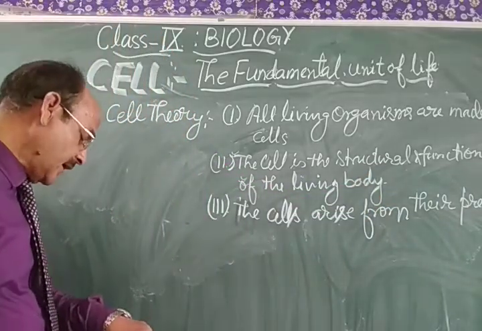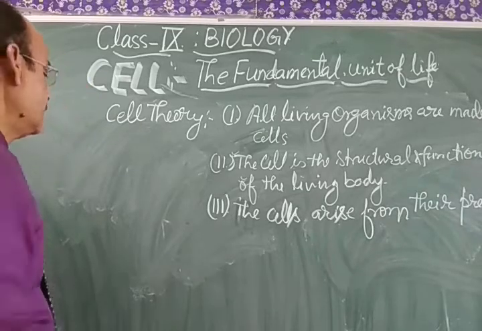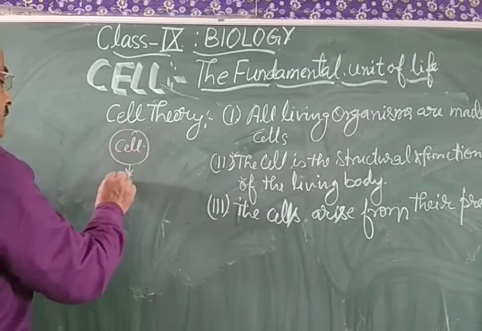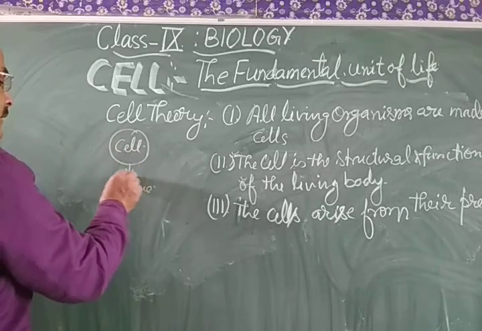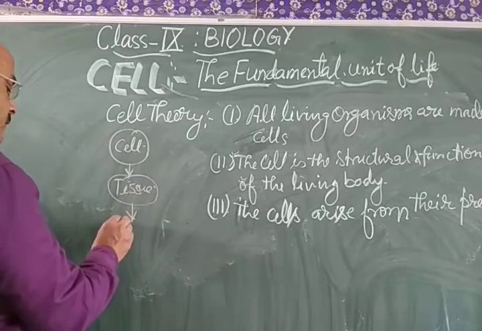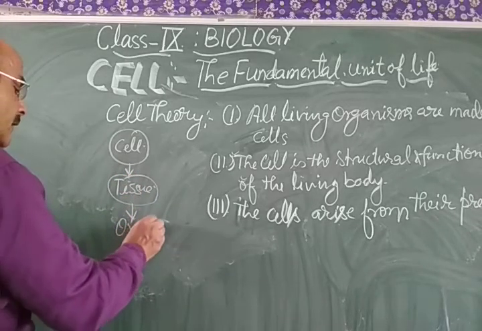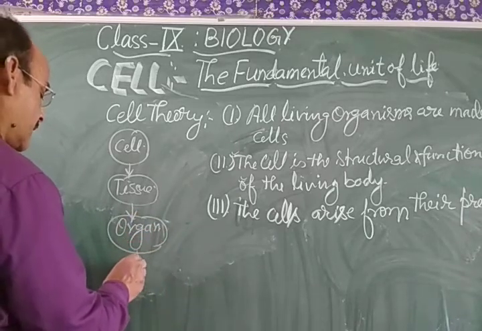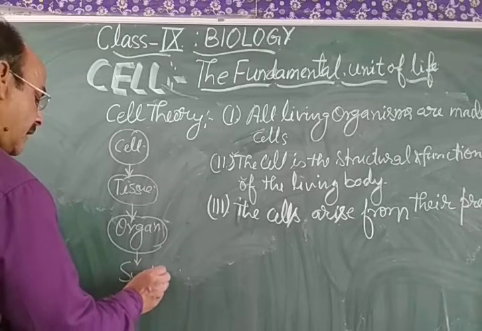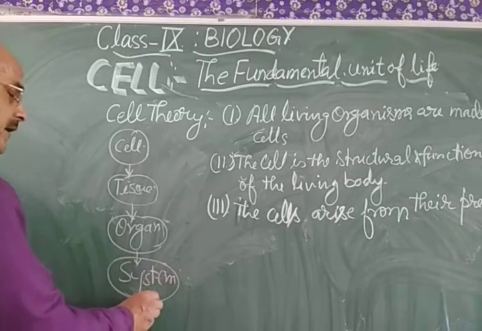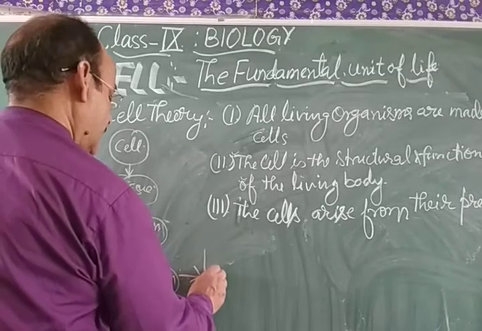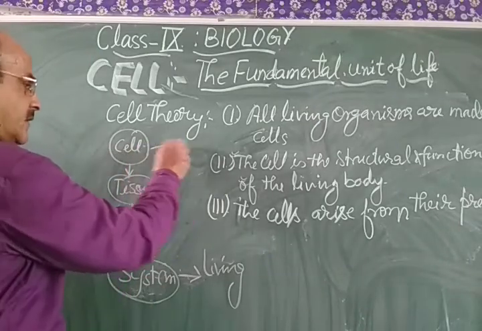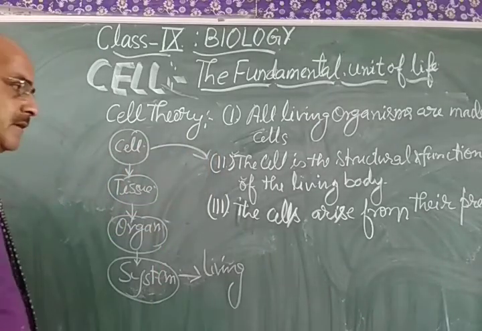When cells get united, they form tissue. When different tissues get united together, they form an organ. When different organs get united together, they form a system. And when different systems unite together, they form the living body. That is why we can say that the cell is the structural and functional unit of the living organism.